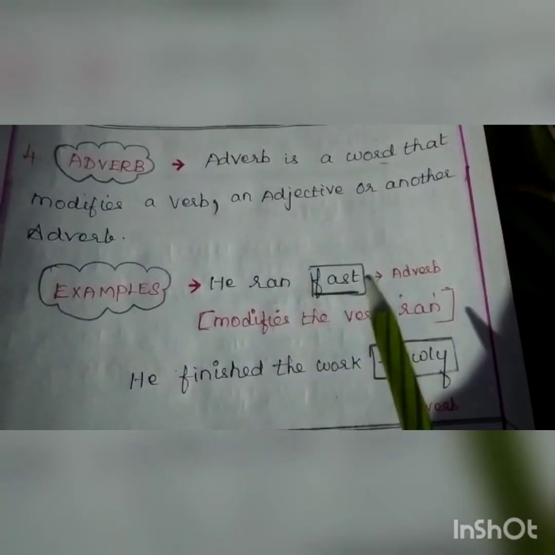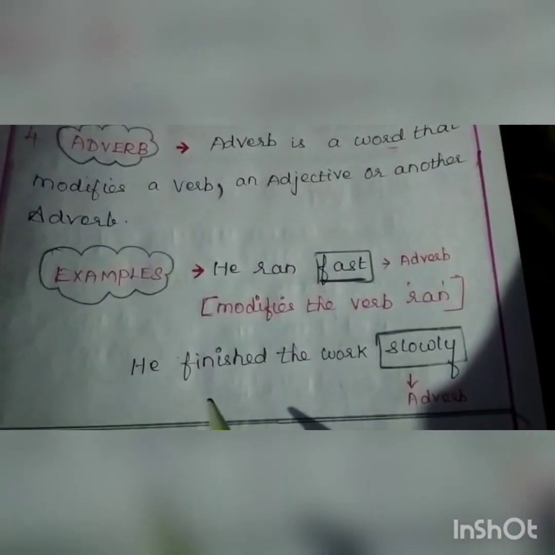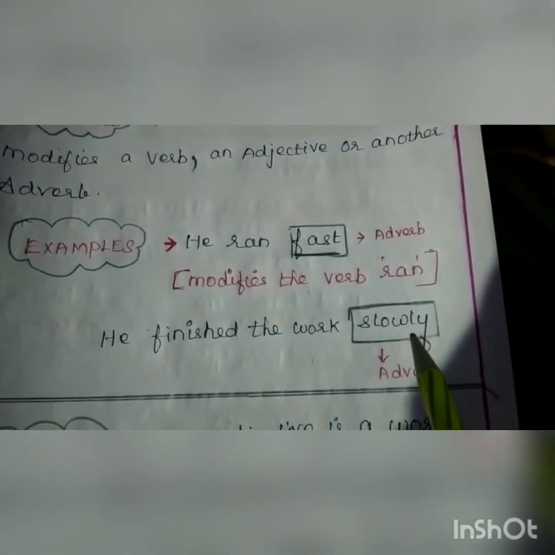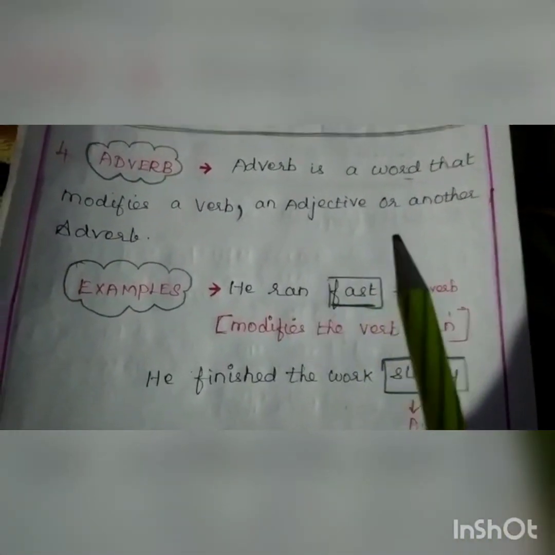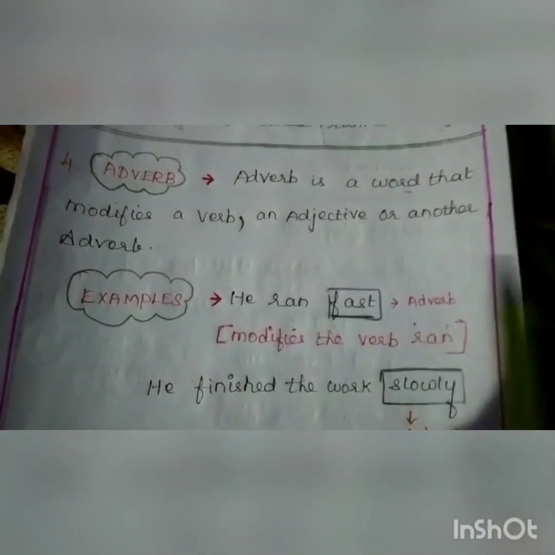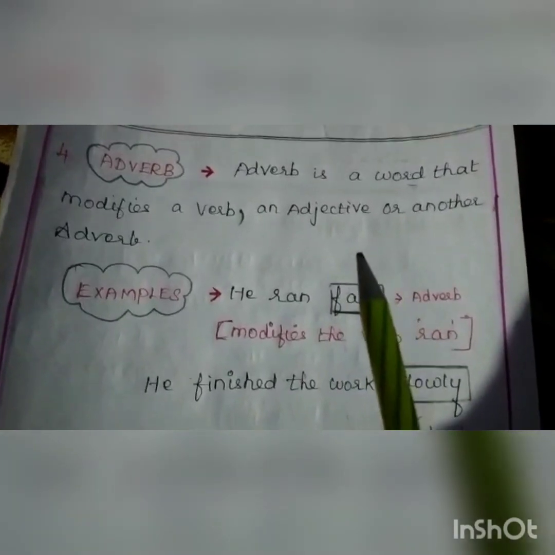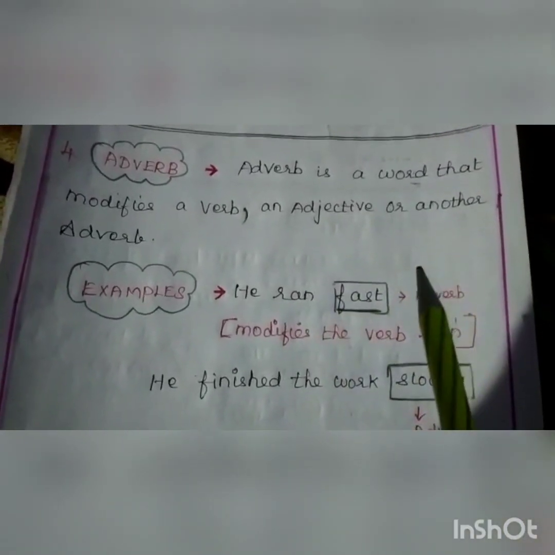How is he running? He is running fast. Next, he finished the work slowly. How has he finished the work? Slowly. So slowly is an adverb here. It is a word that modifies a verb, an adjective or another adverb. This is called adverb.